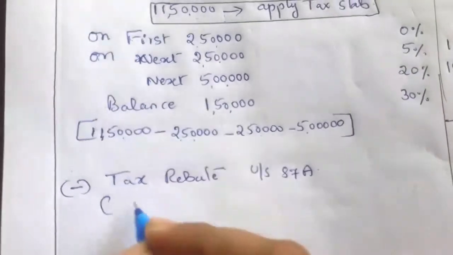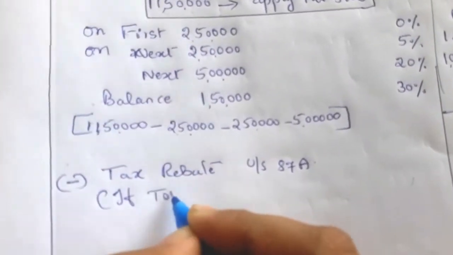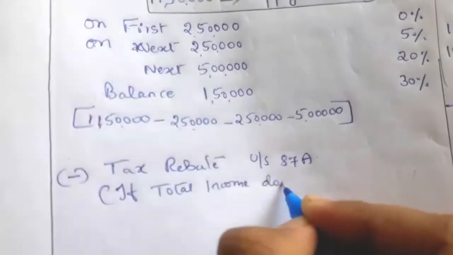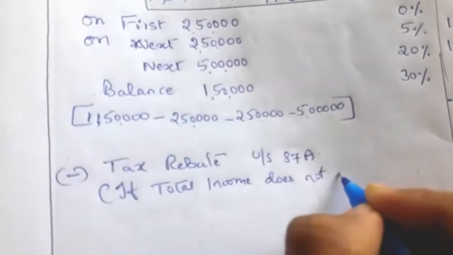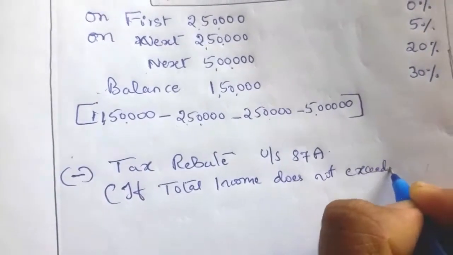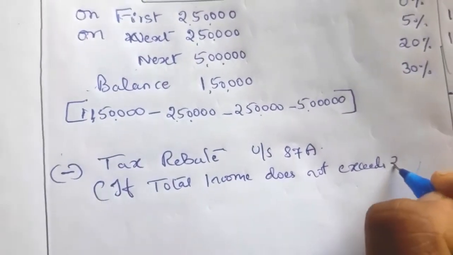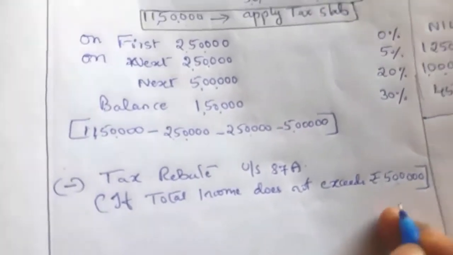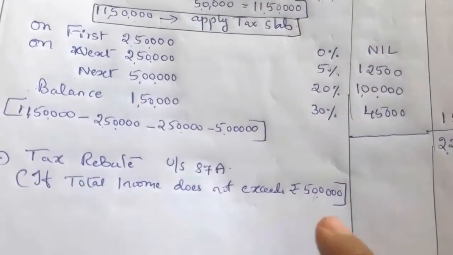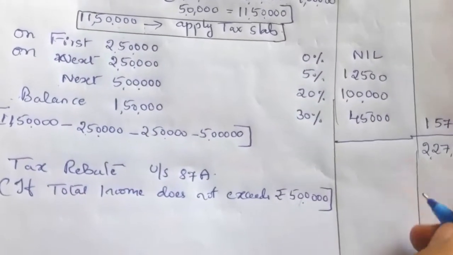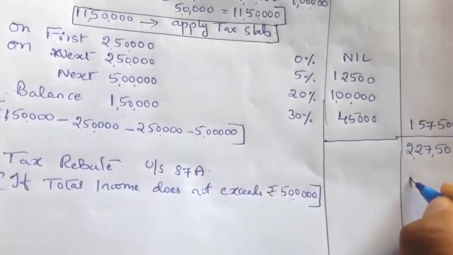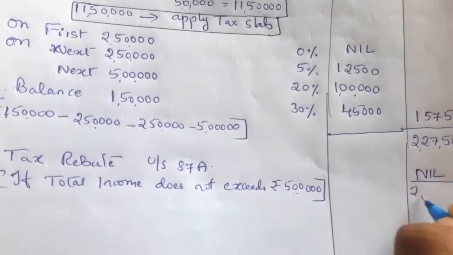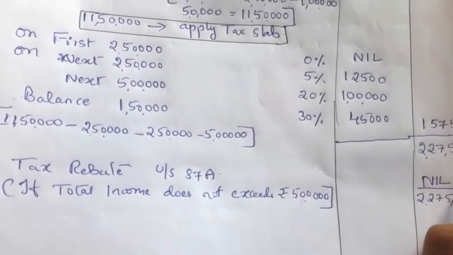So it says if total income does not exceed rupees 5 lakh, then we have to deduct tax rebate of 12,500. So here we can't deduct because total income is 15 lakh. So same value we have to take, 2 lakh 27,500.